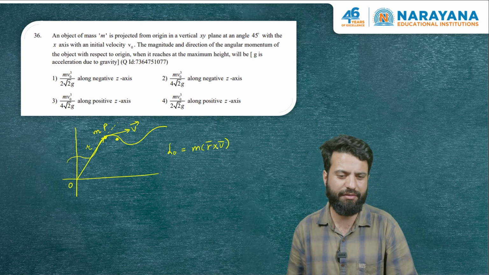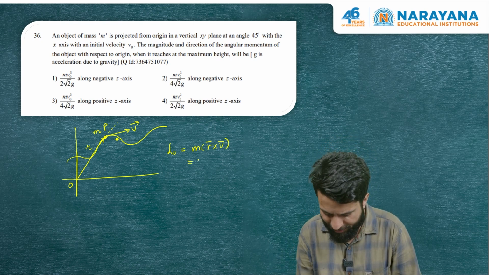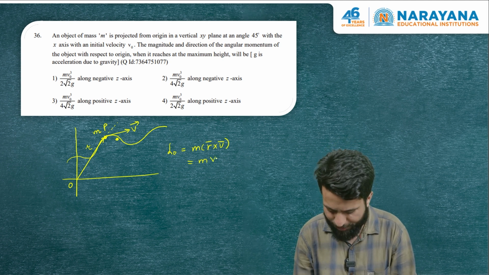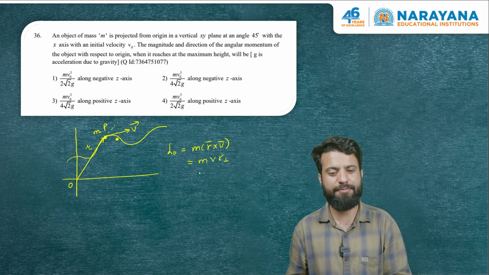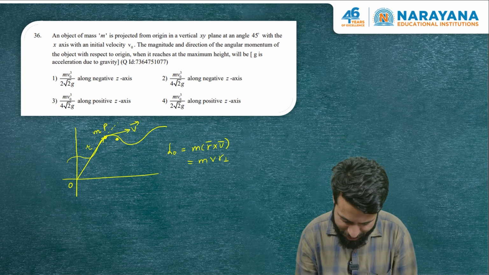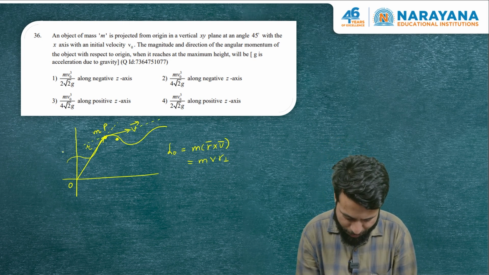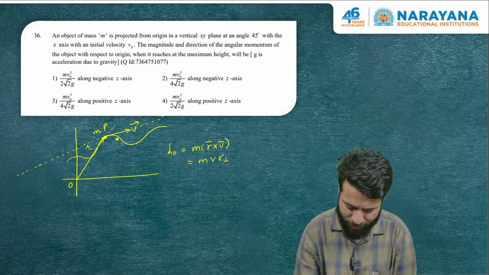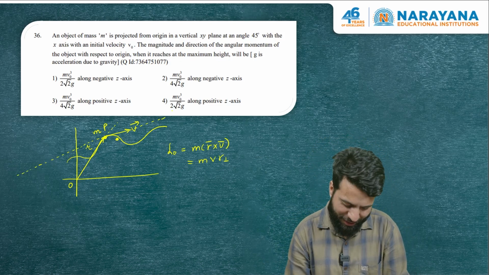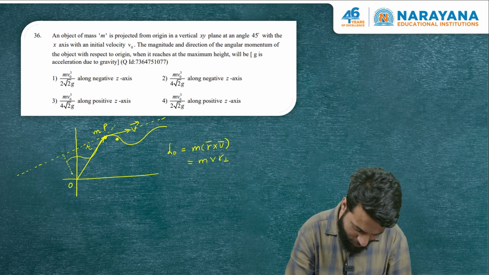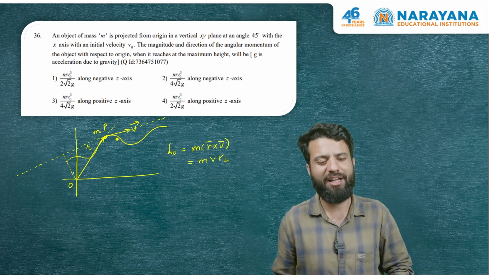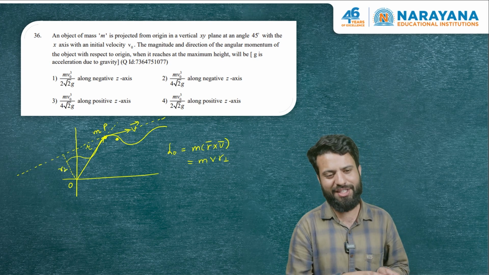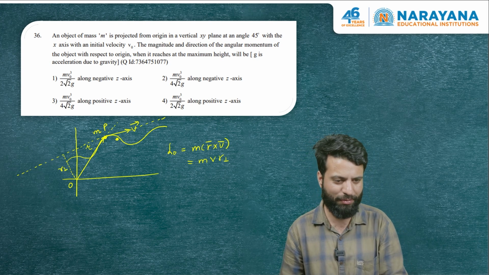Here r is the position vector of the particle and v is the velocity of the particle. This can be simplified, for finding the magnitude, to m v r perpendicular. m is the mass, v is the speed, and r perpendicular is the perpendicular distance of the line of motion from the point about which you have to calculate angular momentum. Like at this instant when it is at P, this is the line of motion. You just have to extend the velocity vector and draw a perpendicular on the line of motion from the origin about which you have to find the angular momentum. This distance is r perpendicular. If we multiply this with v and mass, we get the angular momentum of the particle.